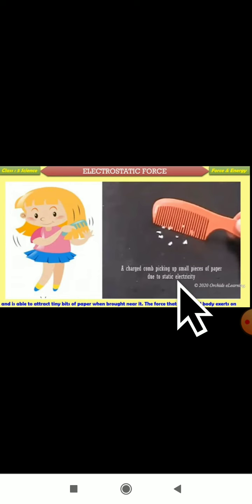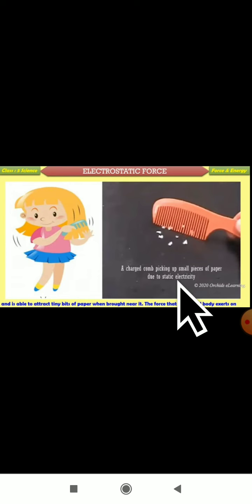Remember what you have to do. Take one comb, make small pieces of paper. Run your comb in your dry hair. Then when the comb gets charged, hold it near the pieces of paper. Then the pieces of paper will get attracted towards the comb. Why is it so? Because the comb has a charge here.